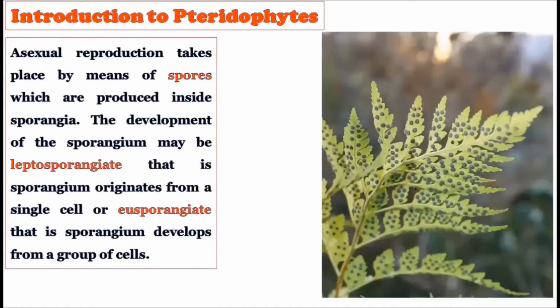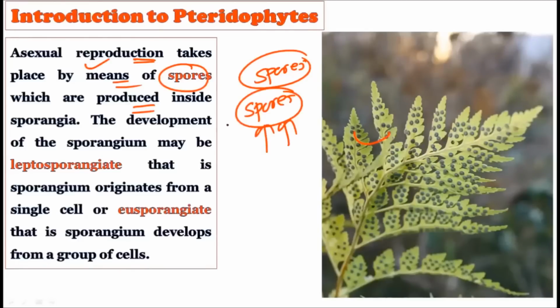Now consider the asexual reproduction. Asexual reproduction takes place by means of spores. There is a formation of spores in the pteridophytes, and these spores are responsible for the asexual way of reproduction. Now see, these spores are born in structures called the sporangia. The development of the sporangia may be leptosporangiate or eusporangiate. These two words are important.